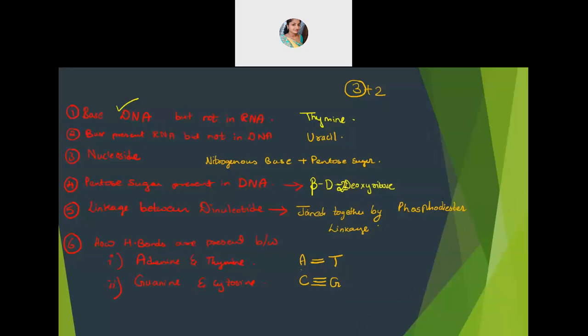Now, I just wanted to know, do you want me to do a revision of chemistry in everyday life? Because you people have done the seminar, and you have done it well also. But do you want me to do it once again?